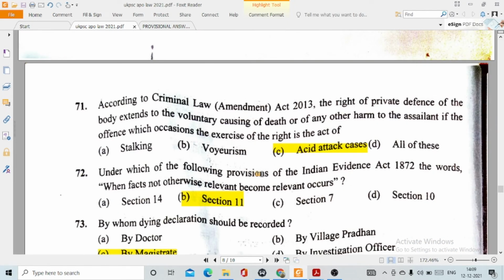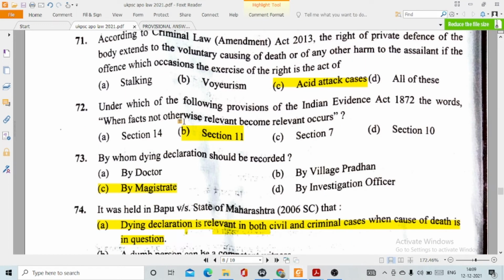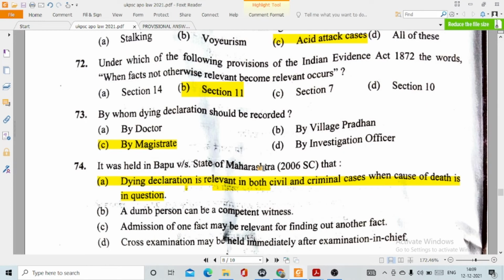71. According to Criminal Amendment Act 2013, the right of private defense of the body extends to the voluntary causing of death or of any other harm to the assailant if the offence which occasions the exercise of the right is the act of option number C, acid attack cases. 72. Under which of the following provisions of the Indian Evidence Act 1872 the words when facts not otherwise relevant become relevant occurs? Is option number B, section 11. 73. By whom dying declaration should be recorded? This option number C, magistrate.